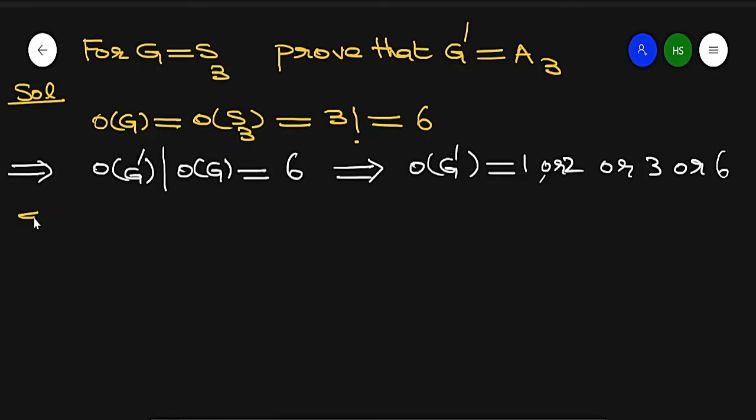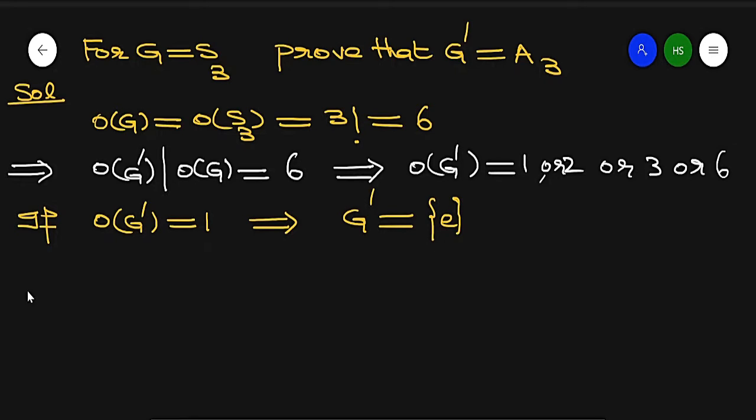Now if the order of G dash is equal to 1, then G dash consists only of the identity element, and if it consists only of the identity element, then G is an abelian group.